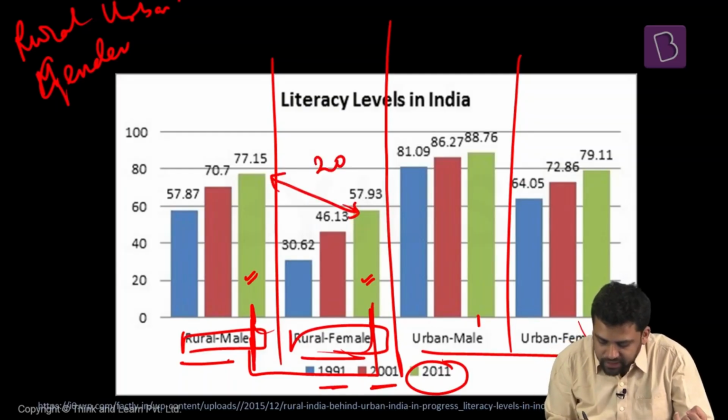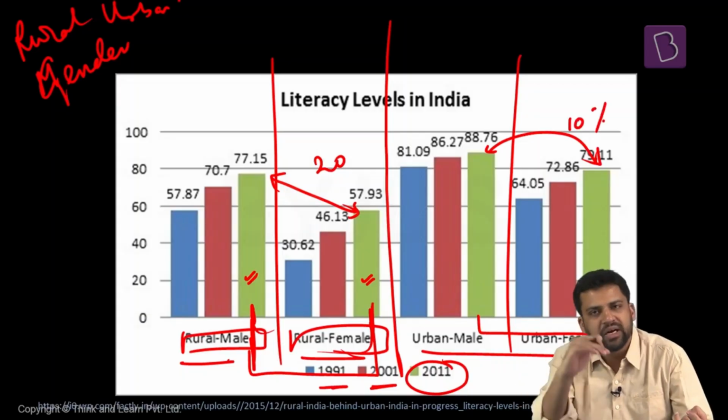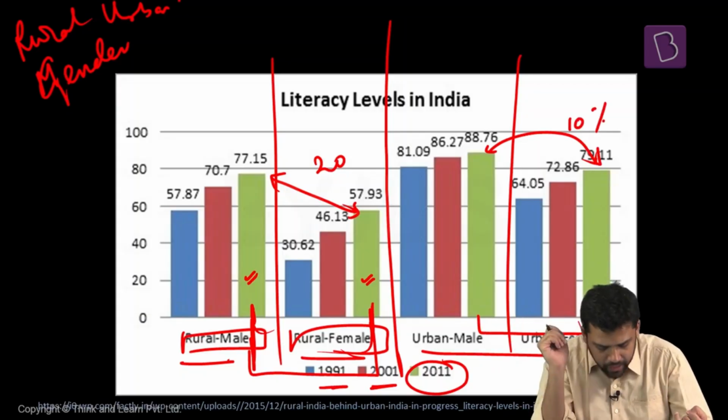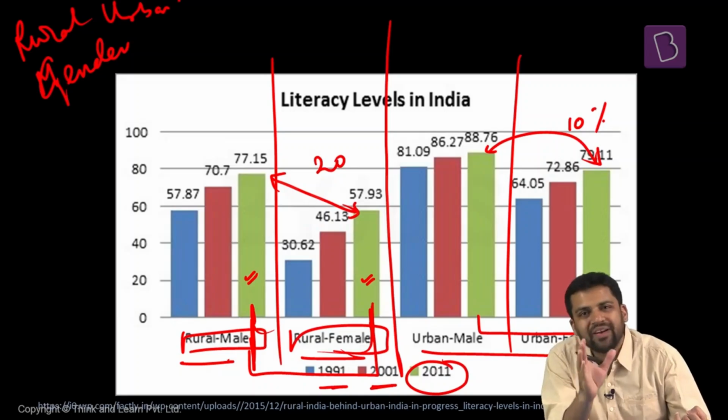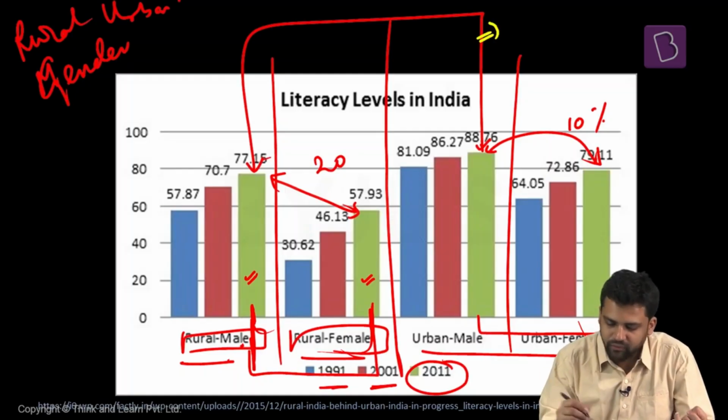What is the corresponding difference between urban males and urban females? The difference is quite less, almost around 9-10%. Now, another differential we will do: what is the difference between literacy rates between urban areas and rural areas? Let's compare rural male with urban male. The difference is somewhere around 11%.